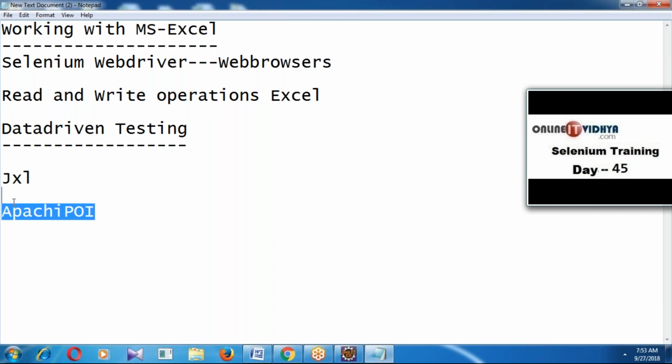Number one, Apache POI supports both .xls and .xlsx, but JXL supports only .xls. Apache POI is updated with new features every time, but JXL has had no updates for the last few years. And Apache POI has more powerful features than JXL, but JXL has more limitations. Due to this reason, most testers use Apache POI to perform read and write operations on Excel.